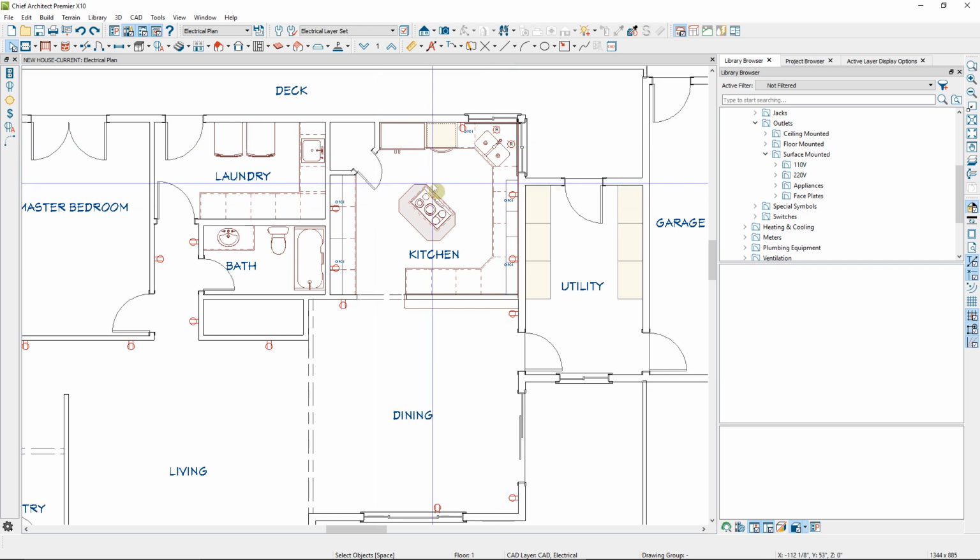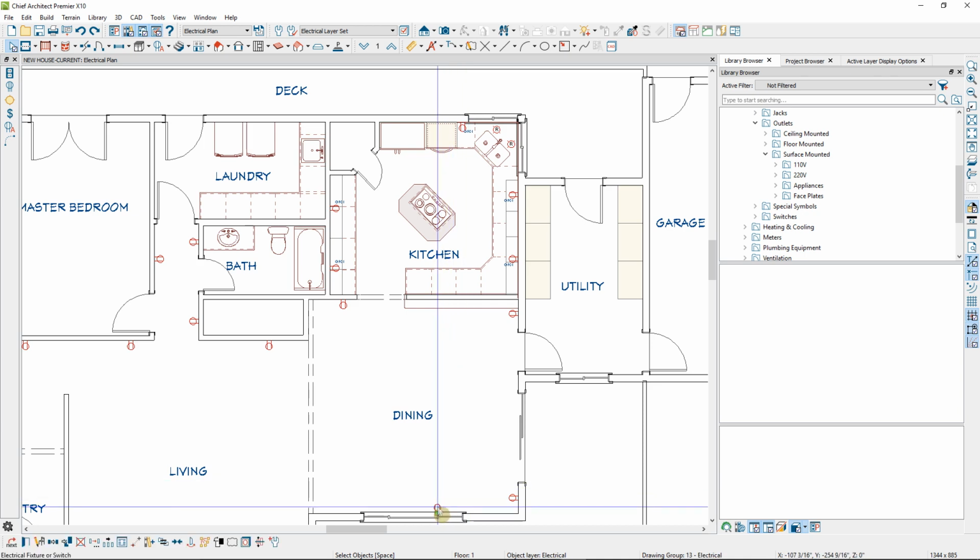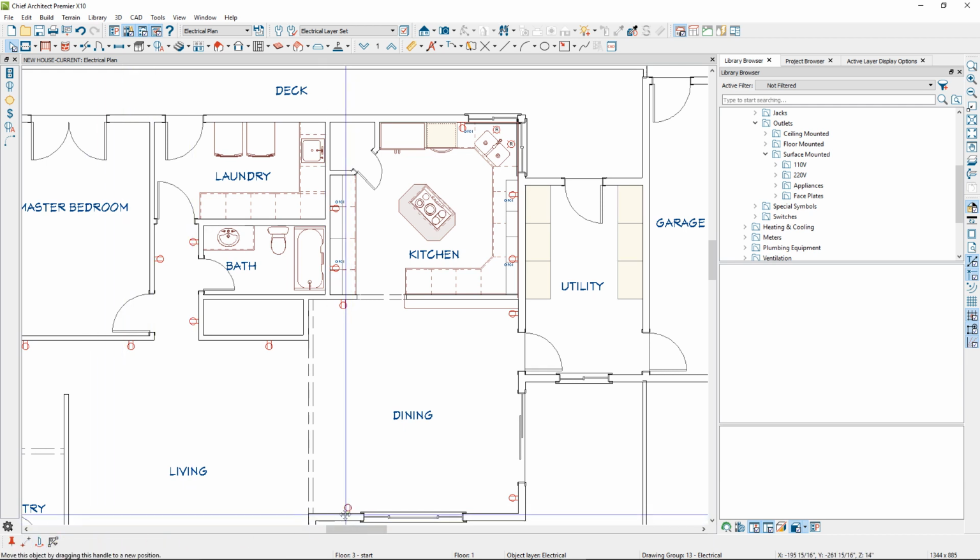And you'll notice that here in the kitchen, it has placed GFCI outlets in the entire kitchen, but in the dining room, where there is no sink, it's placed regular outlets. Once you've automatically placed your outlets, you can move them by selecting them and simply moving them into place. You can also use all of the edit tools in your edit toolbar at the bottom, for instance, to copy and paste. I'll copy this outlet and move it over.